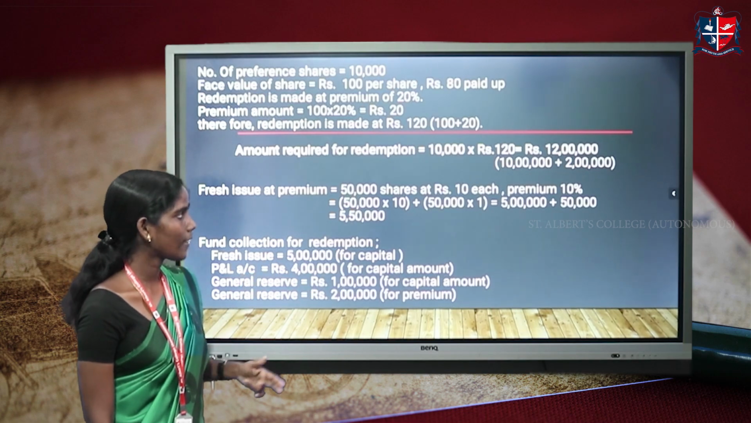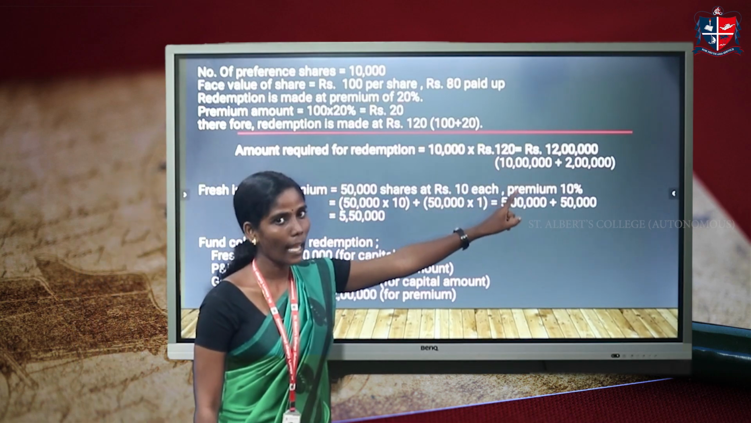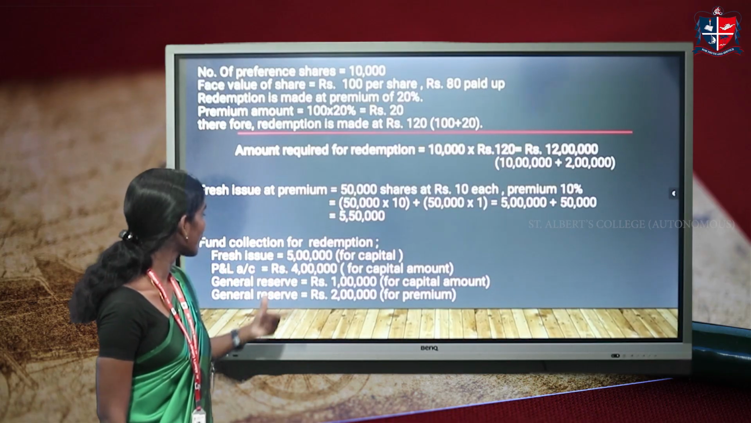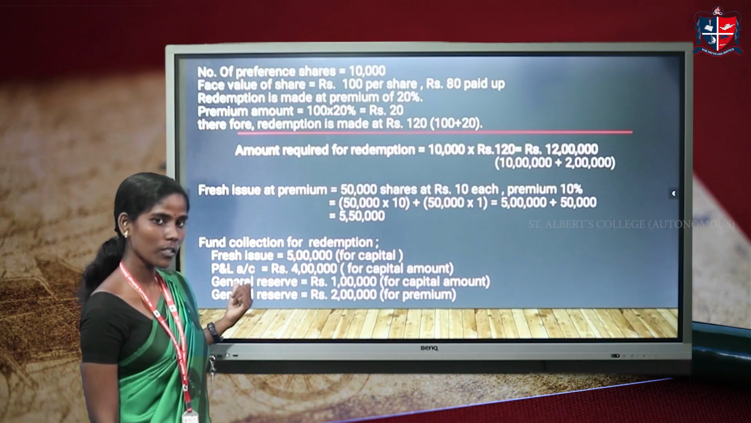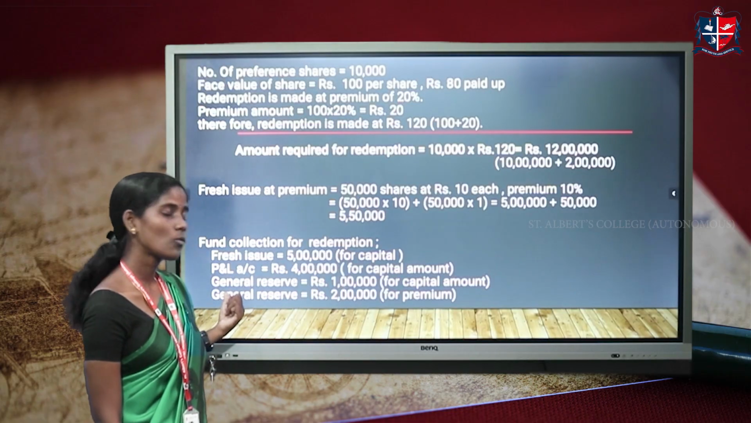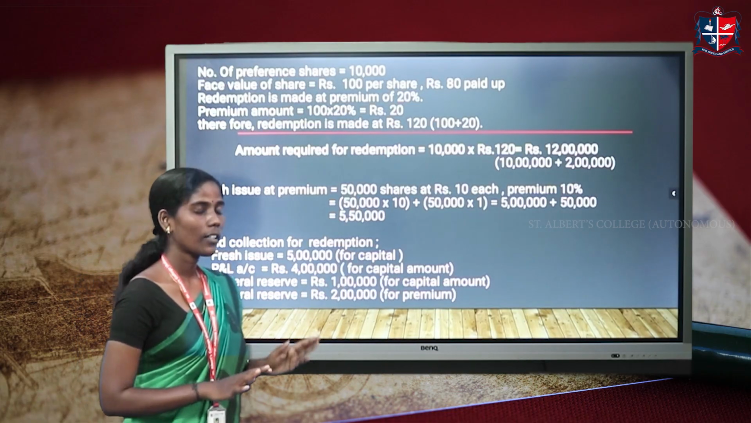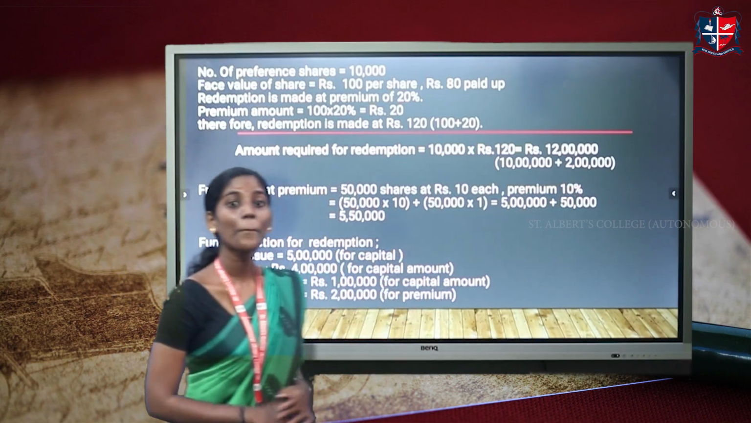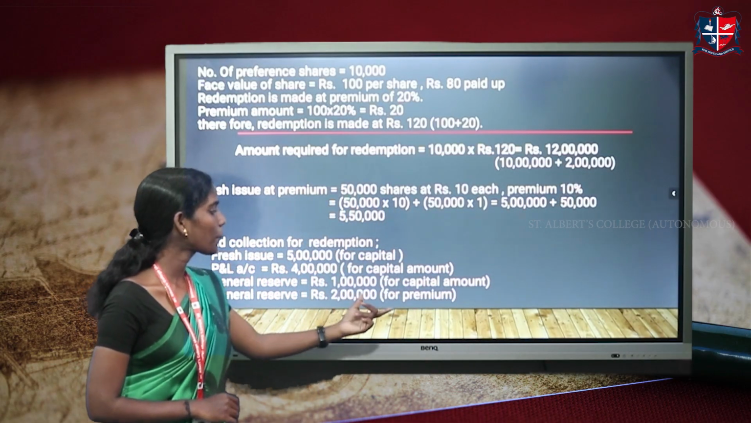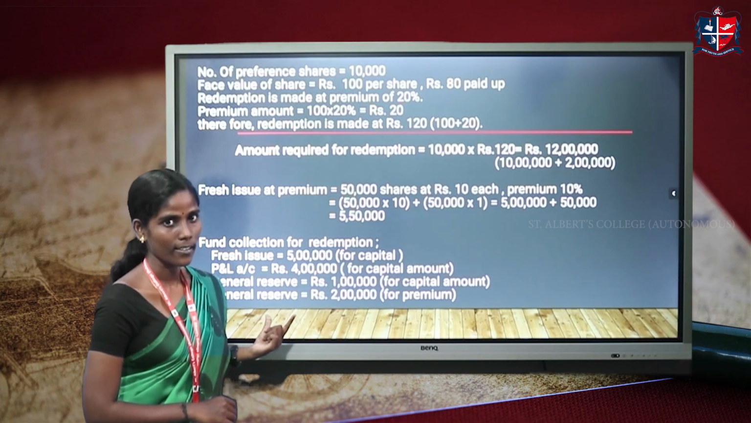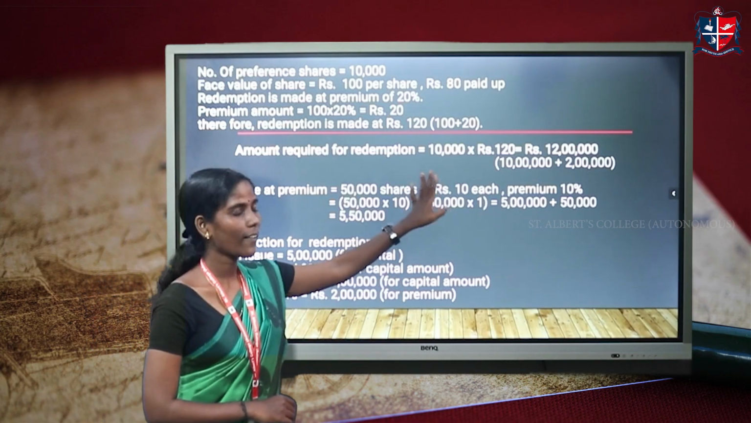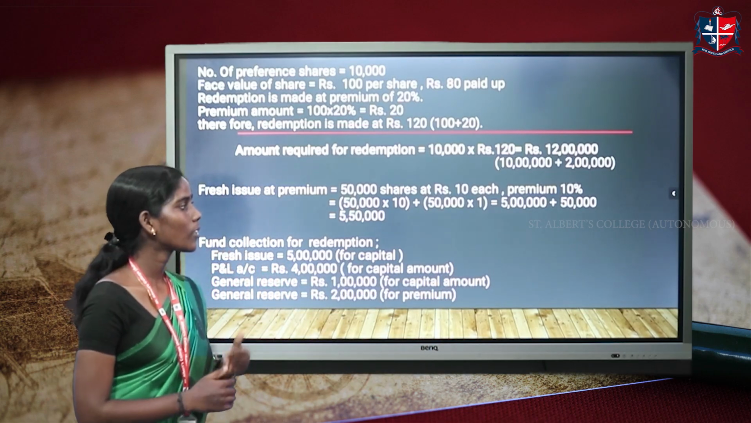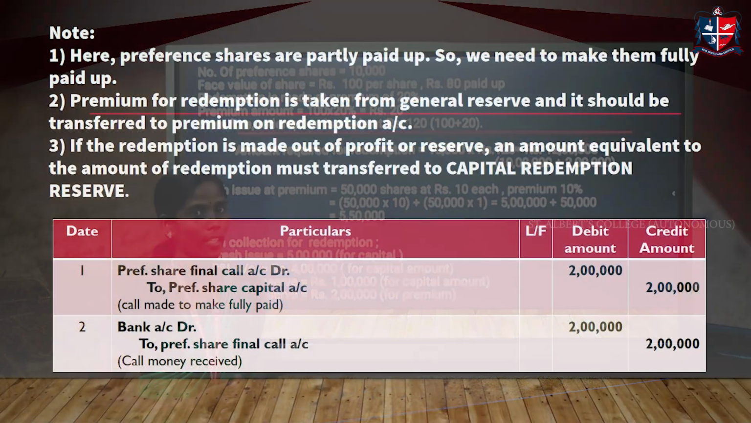Okay, next we need 10 lakh rupees as capital amount. In that, 5 lakh is already raised. And the remaining 5 lakh is taken, 4 lakh from profit and loss account and 1 lakh from general reserve. Okay, so we have raised the capital amount. Now we need 2 lakh rupees as the premium amount. That premium amount is taken from general reserve. Okay, so we have calculated the required amount and the sources. Now we can jump into the journal entries.